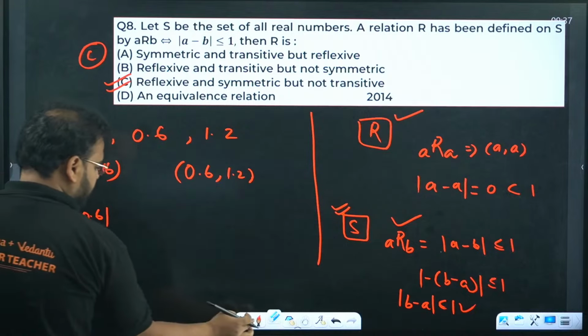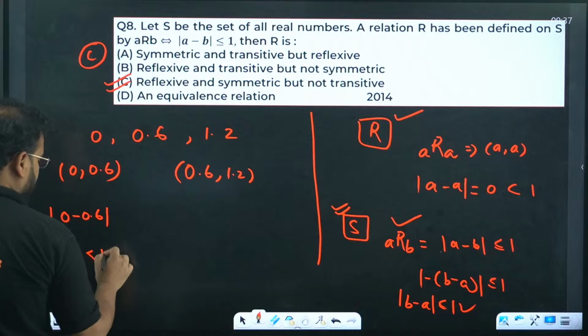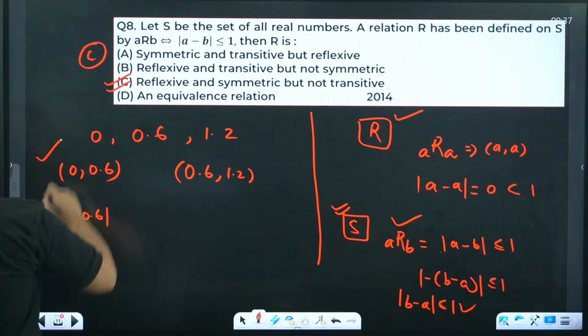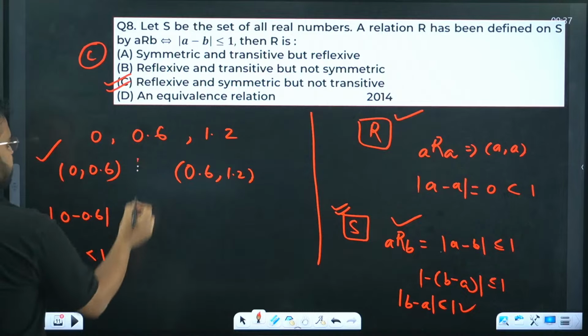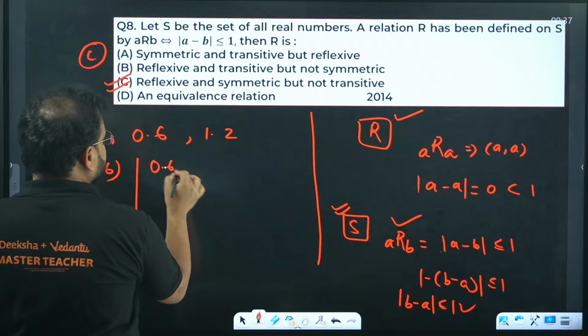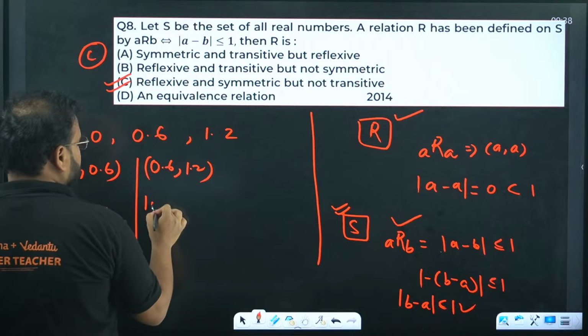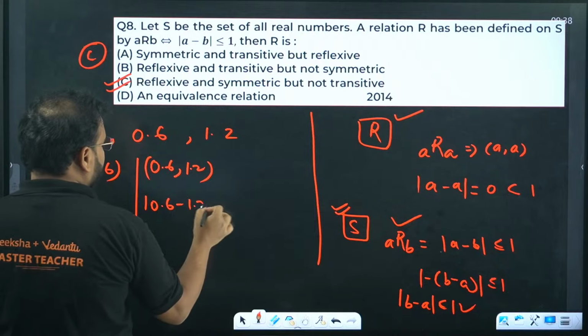So this ordered pair is true. Next, the other ordered pair, 0.6 and 1.2. In this case, you're going to get modulus of 0.6 minus 1.2.